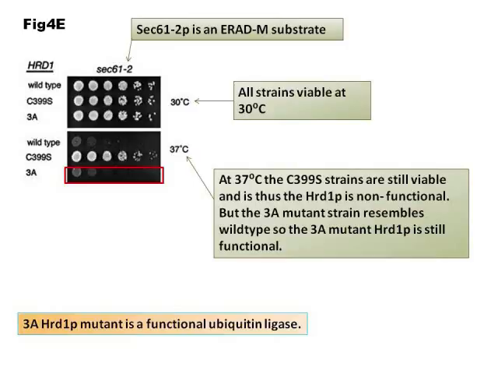In the fifth row down, you can see that the non-functional C399S Hrd1p control was able to live at 37 degrees Celsius. In contrast, the 3A Hrd1p mutant was not able to live, resembling the wild-type phenotype.